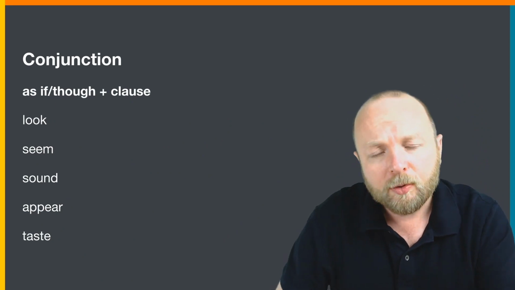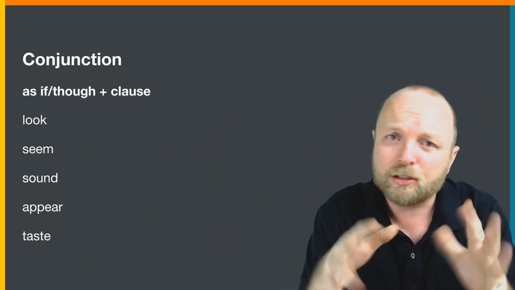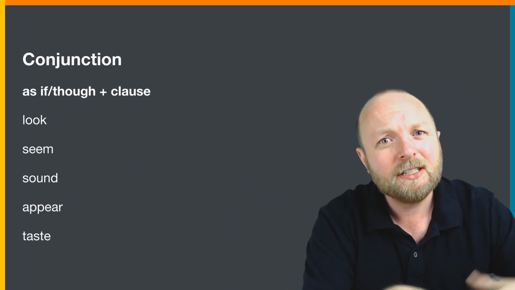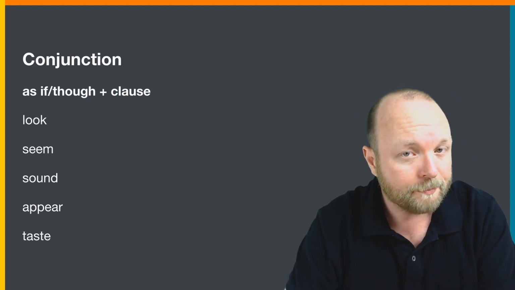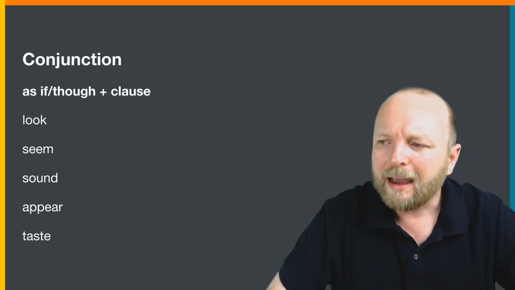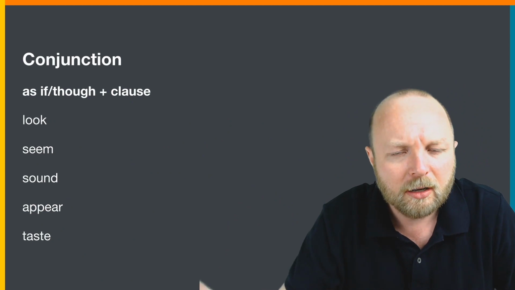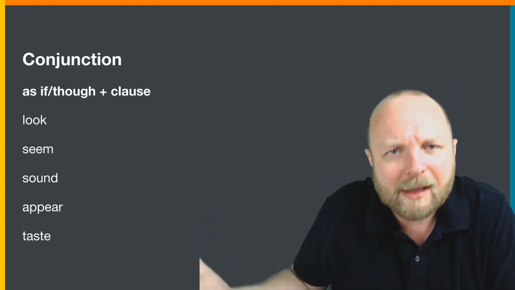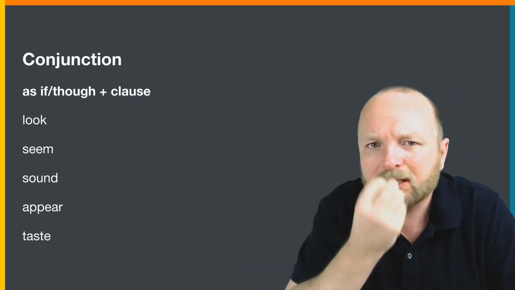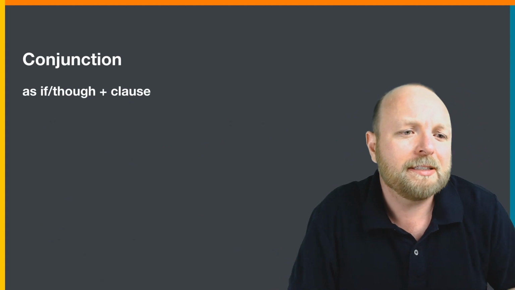So usually we use as if or as though. By the way, as if, as though, totally the same meaning. We use as if or as though after these verbs with a clause. And we do this to basically talk about how you look, how it sounds, what way she sounds, what way this food tastes. It's really, really popular. Let's look at some examples.